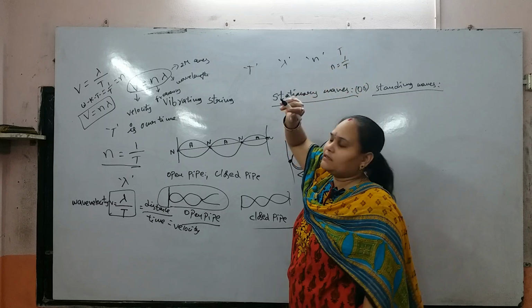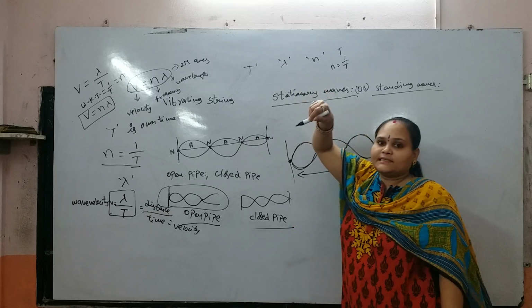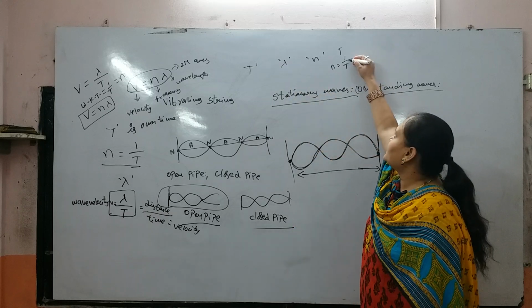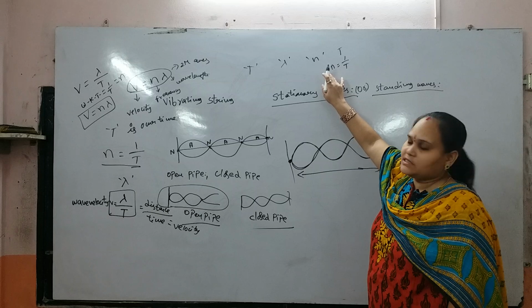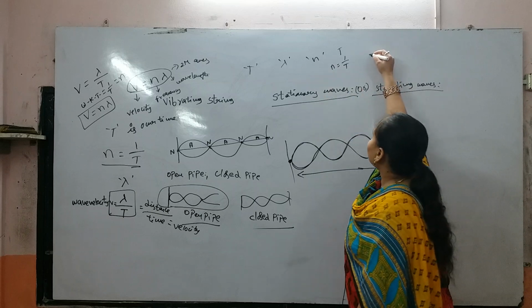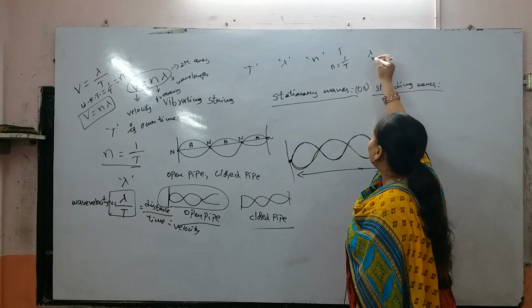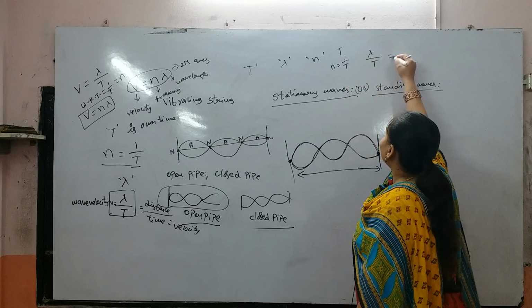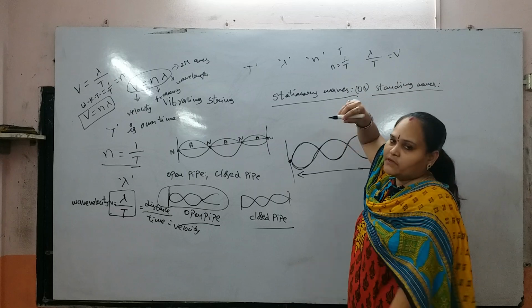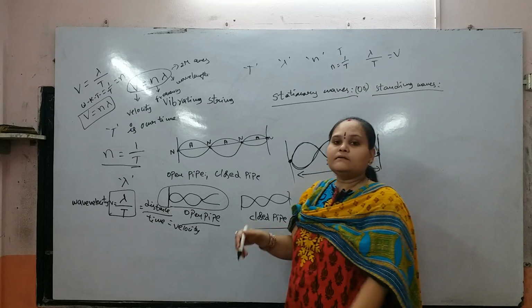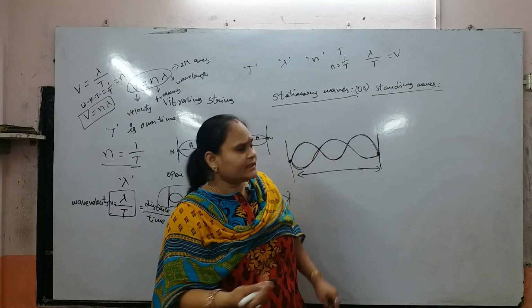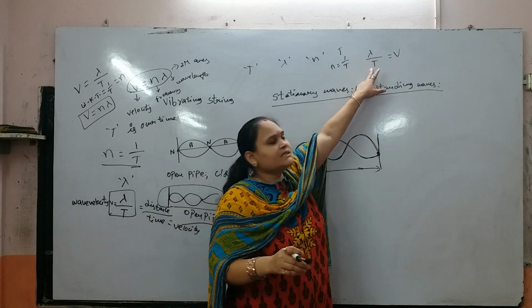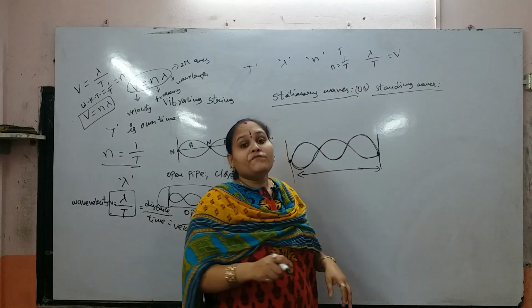1 by t is nothing but the frequency. Now the distance lambda can be travelled in time t, and we will get the wave velocity v. Wave velocity is nothing but distance by time. Here the distance is lambda and t is the time, then we will get the wave velocity.